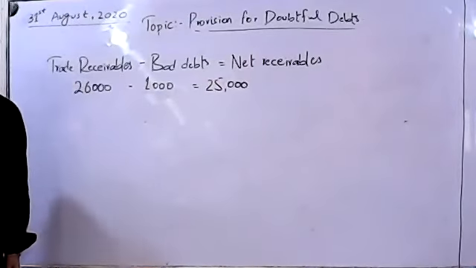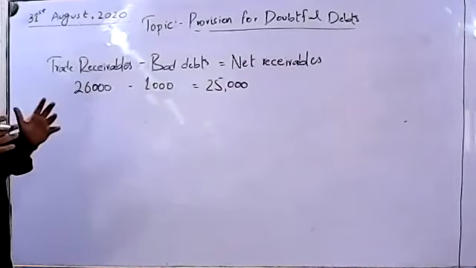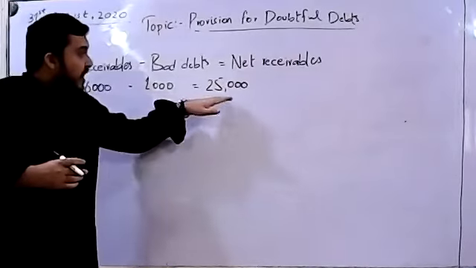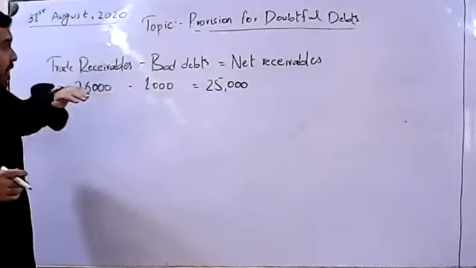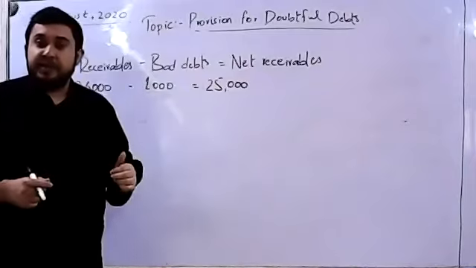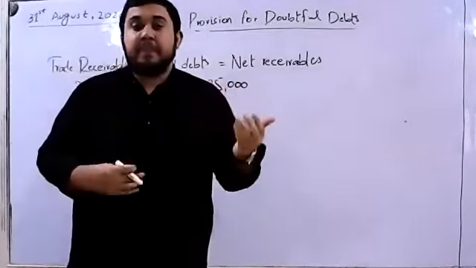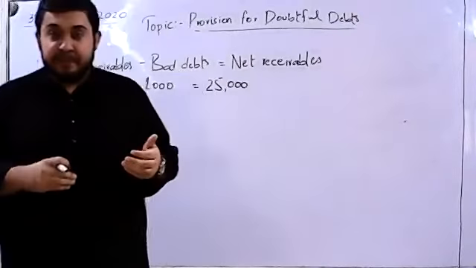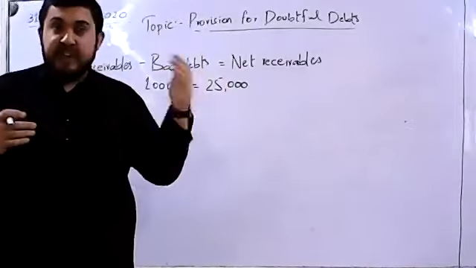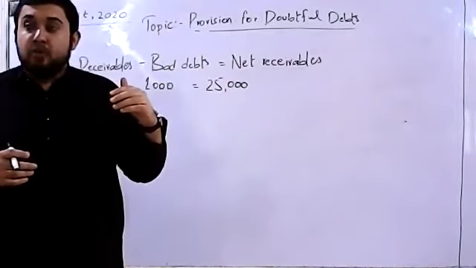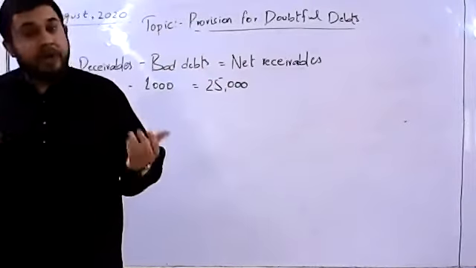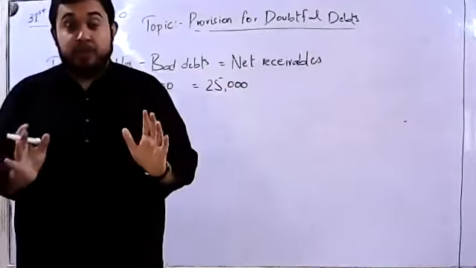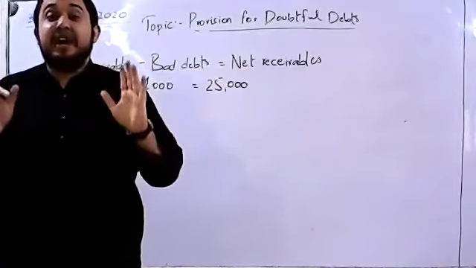Now, we are not sure that out of these 25,000, in the upcoming year, will there be any person in our trade receivables who is going to pay us the full amount or who is not going to pay us the full amount? We are in doubt.